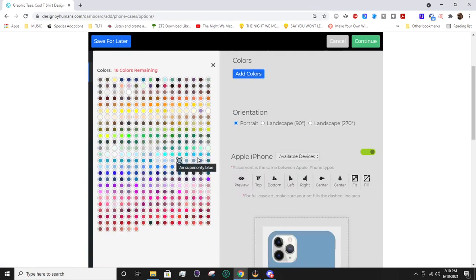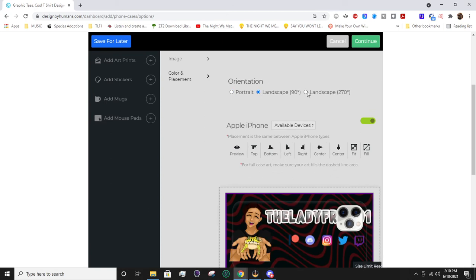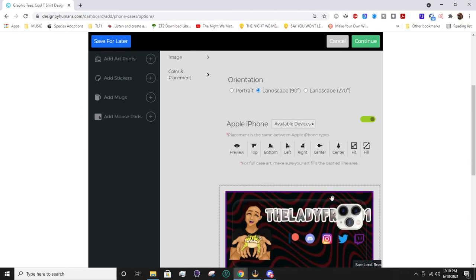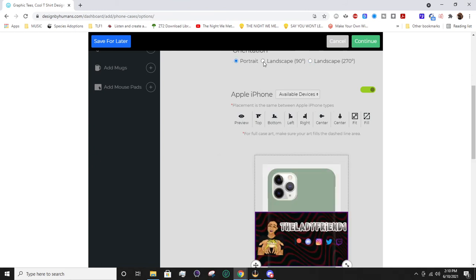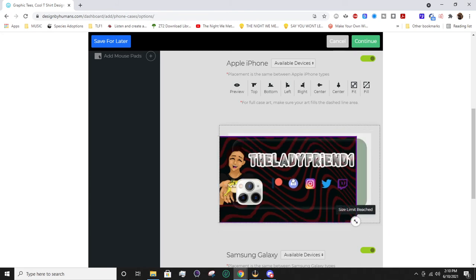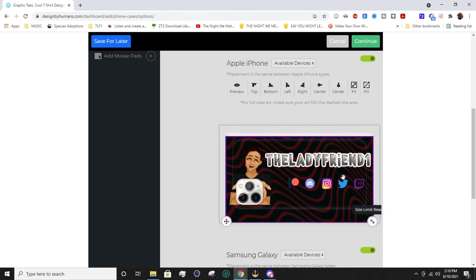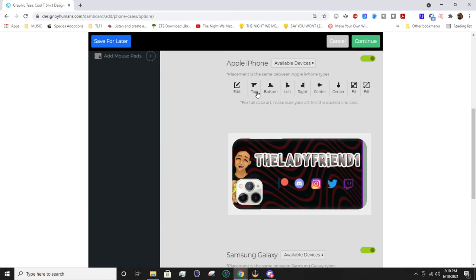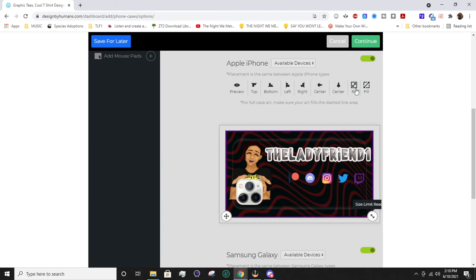Add colors. Sometimes you only have so many options, like we only have 16 and we have a lot of color options, but you can go ahead and choose whichever you want. You could choose the orientation of the phone case right now. You can have it be portrait, landscape 90, landscape 270. That way we can set the image how we want on this. And then it's the same thing where we have preview, edit, top, bottom, left, center, fit, fill.